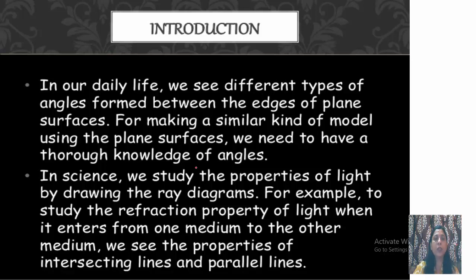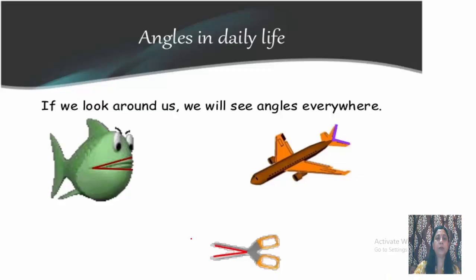In science also, we study the properties of light by drawing the ray diagrams. For example, to study the refraction property of light when it enters from one medium to the other medium, we see the properties of intersecting lines and parallel lines. Yes, we are going to study about these types of lines also, and what are the types of angles and examples from our daily life.